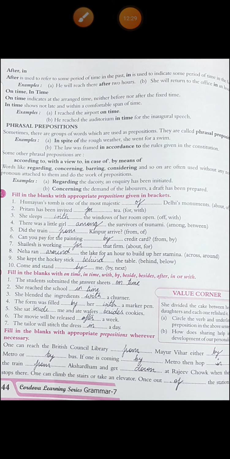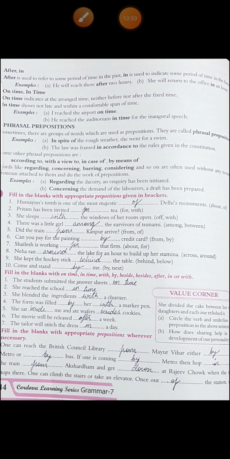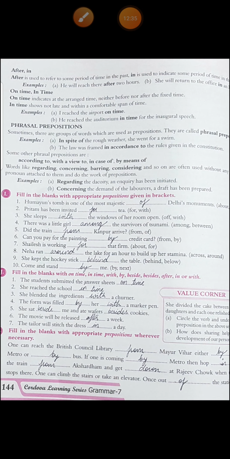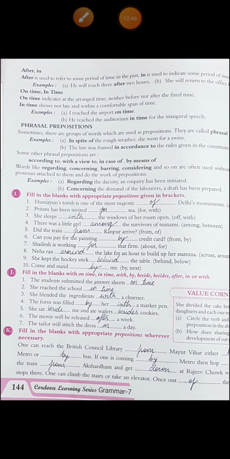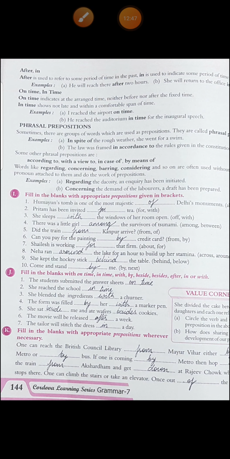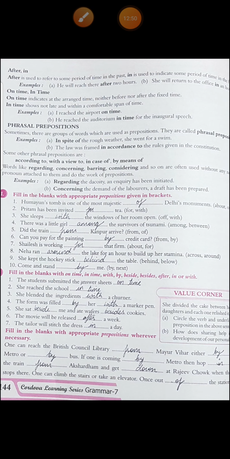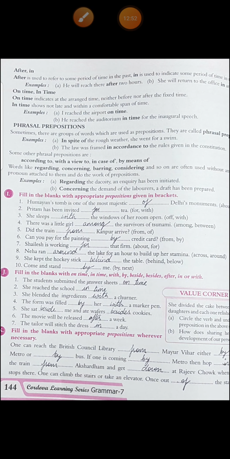Then she sat beside me, next to me, and ate wafers besides cookies. Means in addition to cookies, she also had wafers. Then sixth, the movie will be released after a week. After a week, this will be released. The tailor will stitch the dress in a day. Now, what you have to do in this last exercise, you have to fill in the blank with appropriate prepositions wherever necessary. Let's do it.